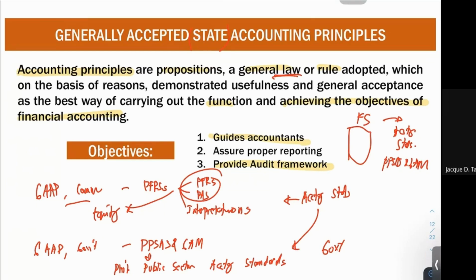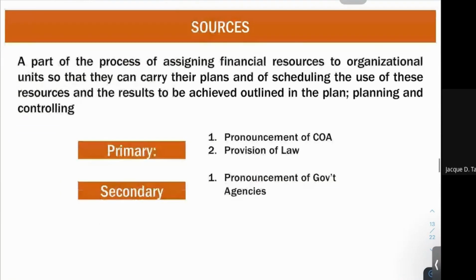Now we look into the sources of your GAAP. Actually, that text on the slide is the definition of your budget, and I was not able to change it, so remove that. So, what are the sources of our generally accepted accounting principles for the government?